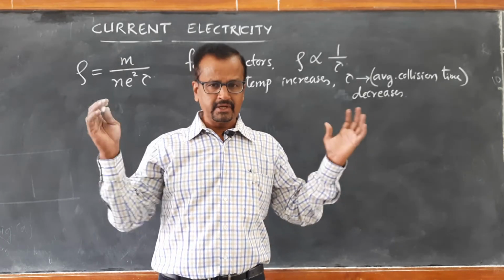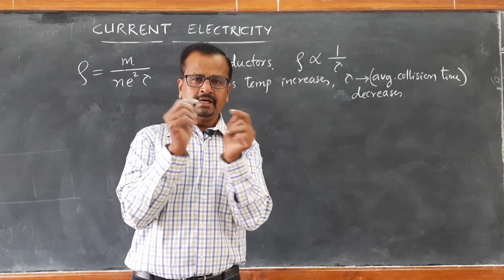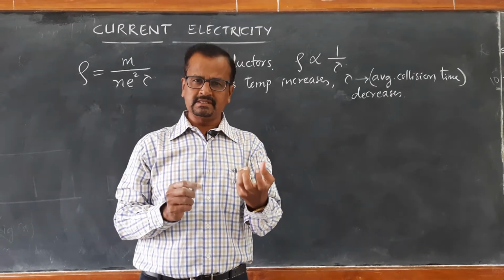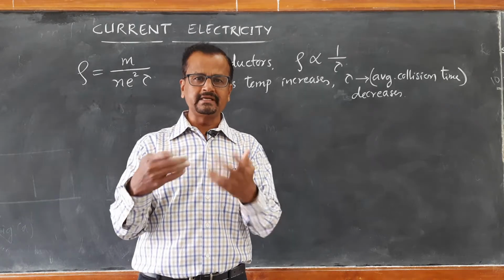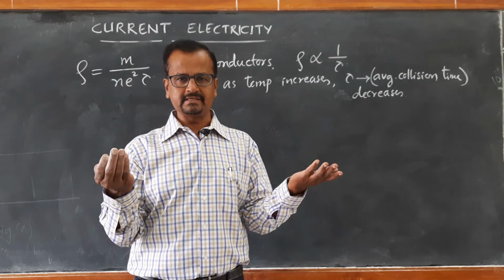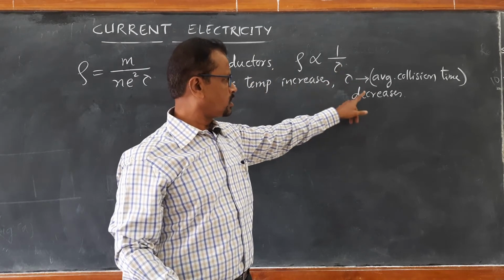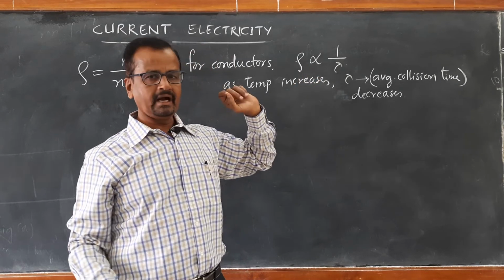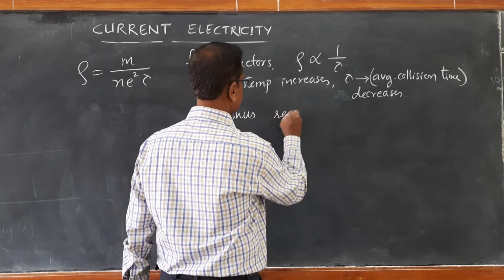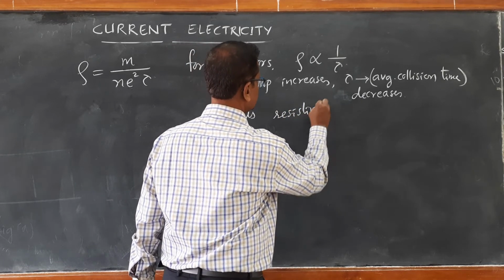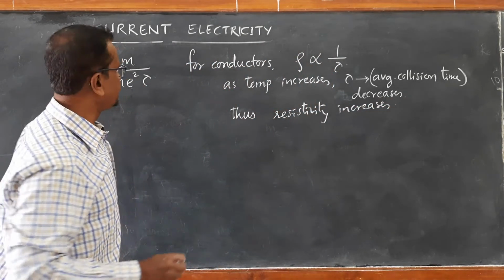If more and more collisions occur, then the time taken between two successive collisions decreases. The mean free path also decreases. So when the number of collisions increases, naturally the resistivity increases. That is how, as temperature increases, tau decreases and resistivity increases. This is how we find the reason for the conductors.